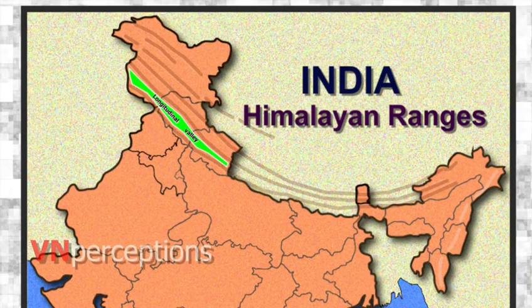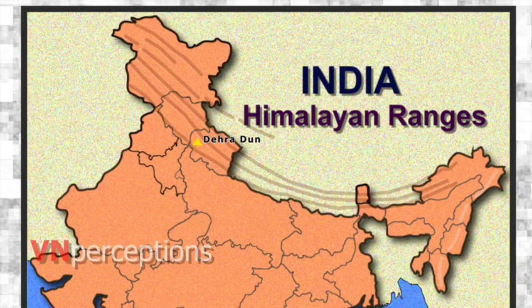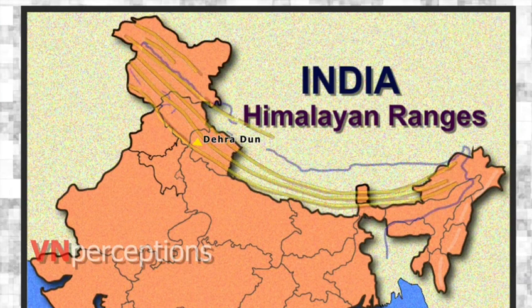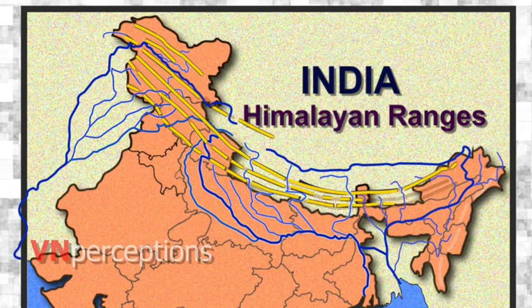The longitudinal valleys lying between the lesser Himalayas and the Shivaliks are known as dunes. For example, we have Dehradun, Kotli Dun, and Patli Dun. Now, these are some of the well known dunes. The hills are cut through at wide intervals by numerous large rivers flowing south from the Himalayas.